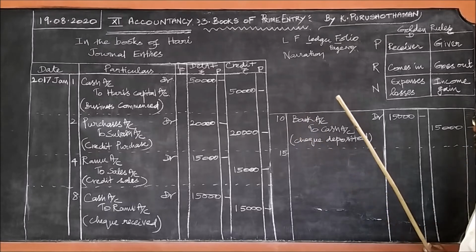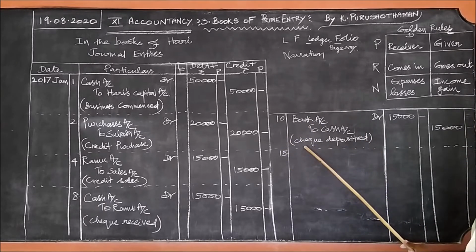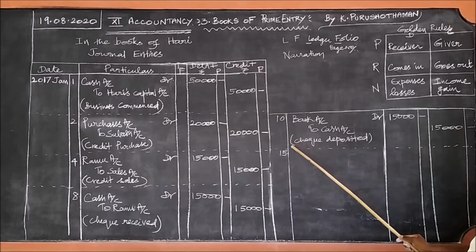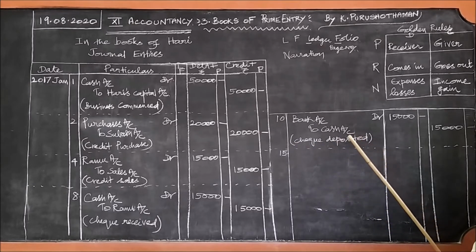When you buy a building, the building comes in. Therefore, buildings account debtor. When you buy land, land comes into the business. Therefore, land account debtor. So, what comes in, you can write as a debit here.